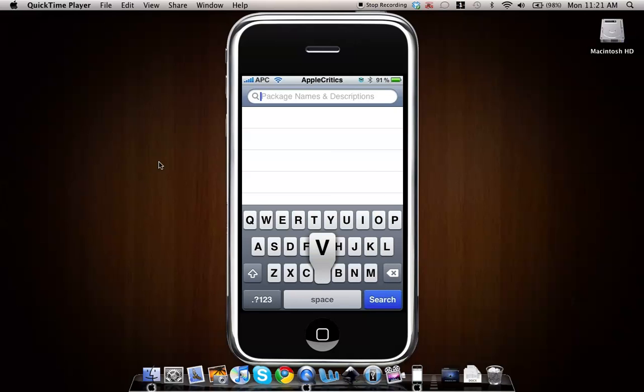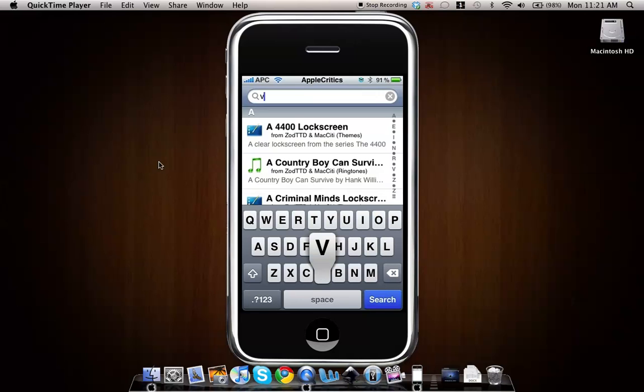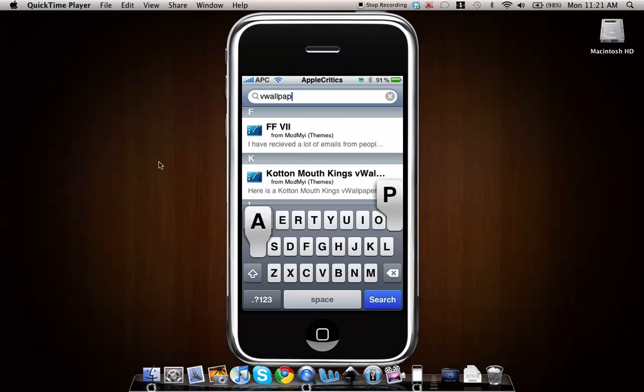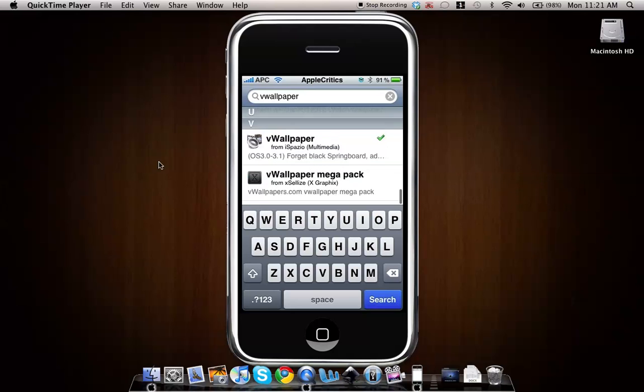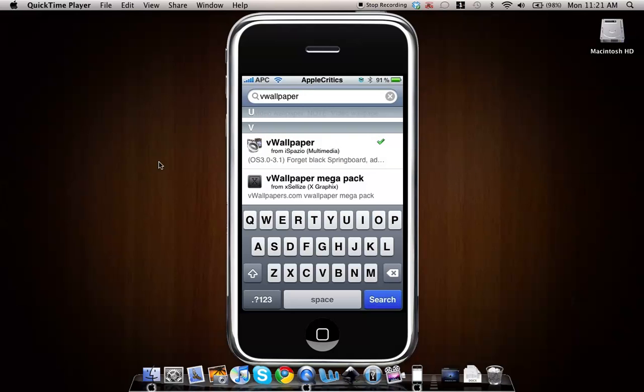wallpaper. Okay, so once you search for wallpaper, you'll scroll down all the way to the bottom until you see wallpaper right there. You'll tap on it, and then hit confirm and install.